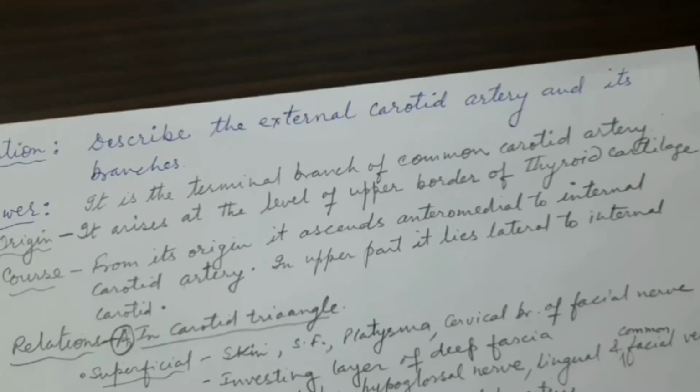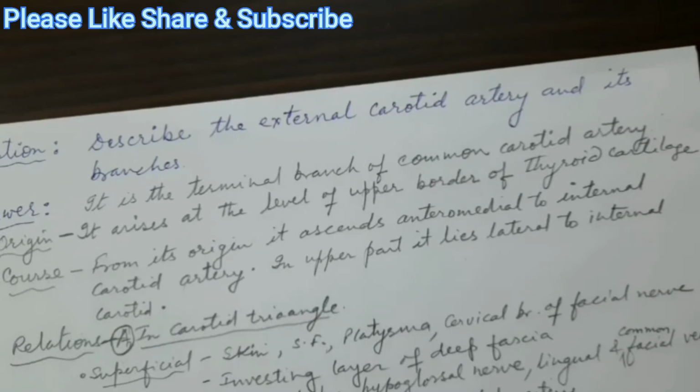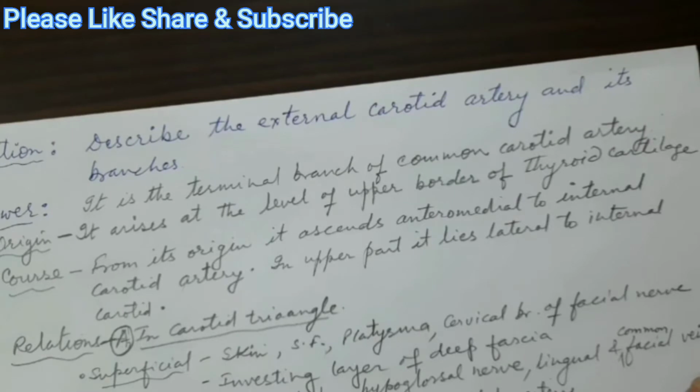So the external carotid artery is the terminal branch of the common carotid artery, and the common carotid, as I said, arises from different sources on the right and the left side. On the right side from the brachiocephalic trunk, and onto the left side directly from the arch of the aorta, and then it divides into the terminal branches in the carotid triangle in the neck.